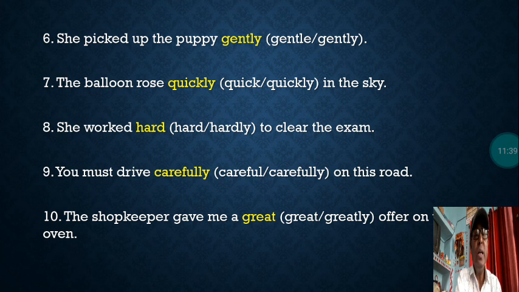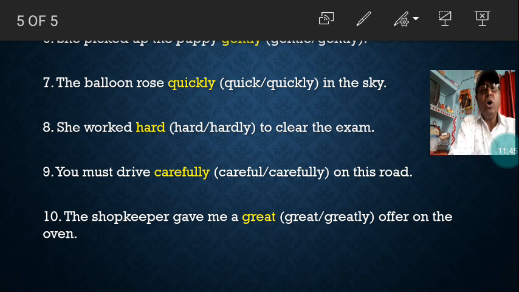The shopkeeper gave me a great offer on the oven. Here, sorry, it is to be offer, my dear. It will be offer, not oven, sorry. The shopkeeper gave me a great offer. There is a mistake, sorry.